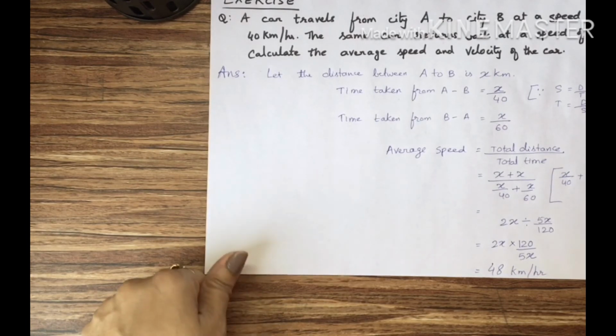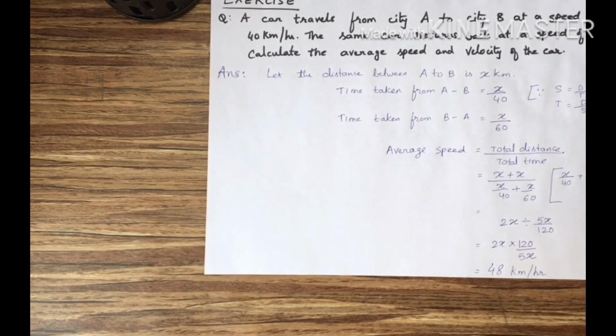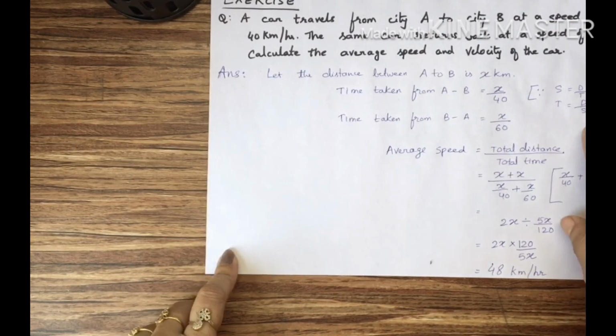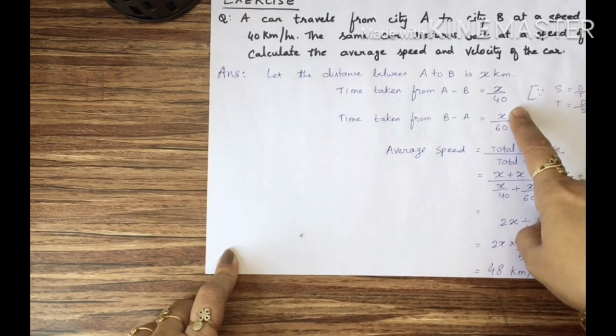Time taken from A to B: time is equal to distance upon speed. Why? Because speed is equal to distance upon time. So time is equal to distance upon speed. By this formula, time taken while going is equal to x by 40.